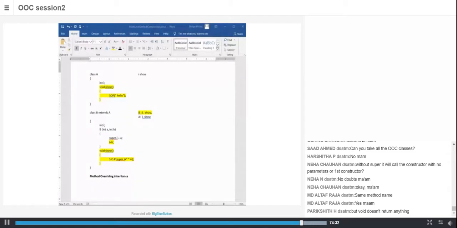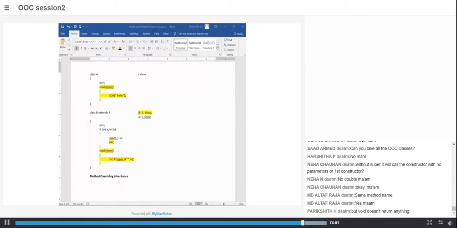Yes, sir, void does not return anything. If the parameter list is different, then it is method overloading. But here, if you observe, show method has the same parameter list as well as the same name. So this is known as method overriding.